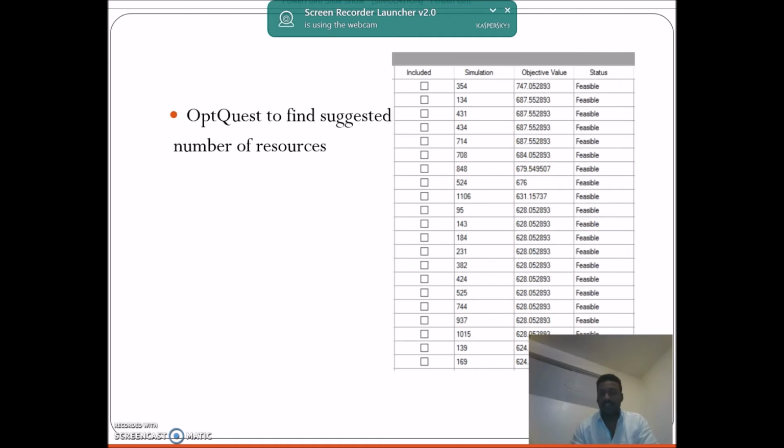The OptQuest to find the suggested number of resources is here. We thought of increasing 2 chefs and one drive-through employee for taking the drive-through customers, and because of that the objective value is decreased to 747.